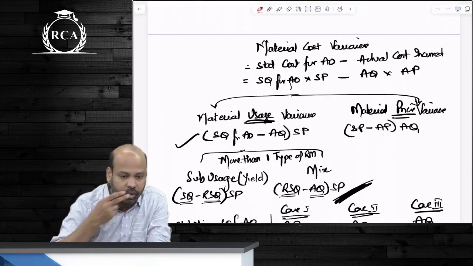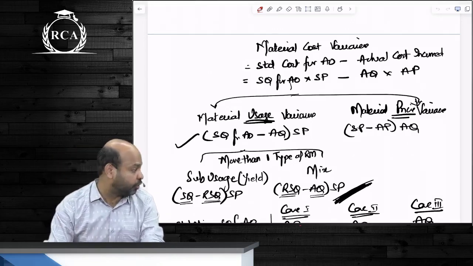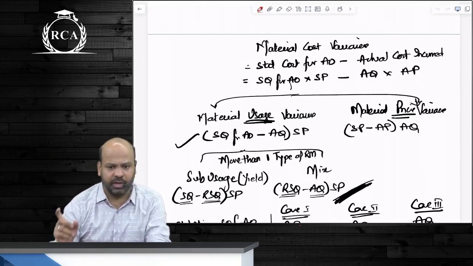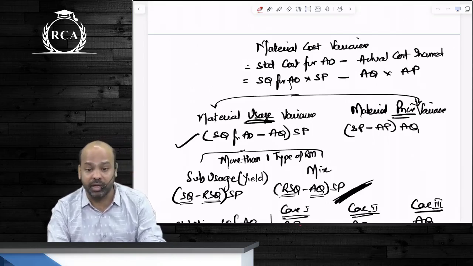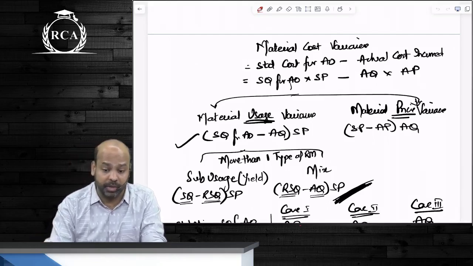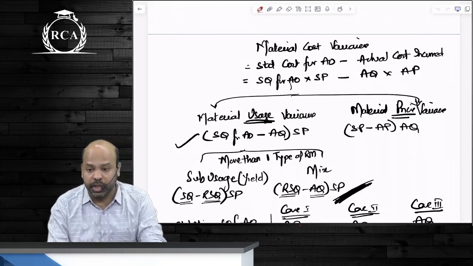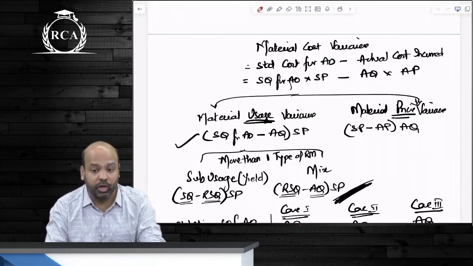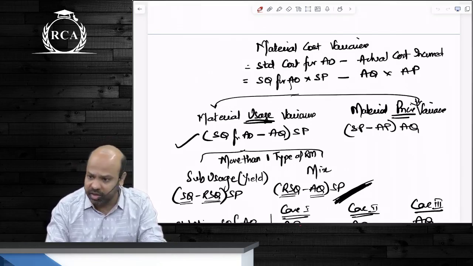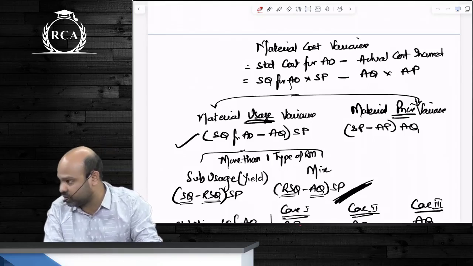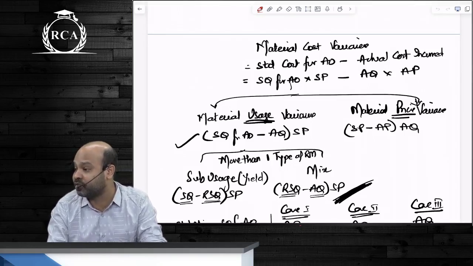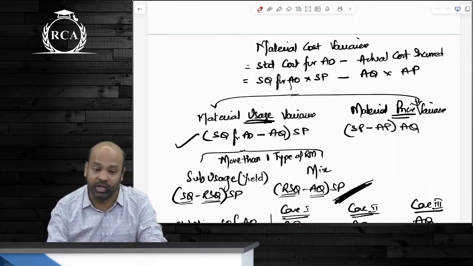Now, based on whether the company is following single plan or partial plan. Single plan is where the company records variances as and when they arise. Partial plan is where the variances are recorded after the finished products are manufactured. Based on that, we have two concepts of material price variance. You can either compute material price variance based on consumption or on the basis of purchases. Remember? I said by default, if they give us actual quantity purchased, you compute material price variance based on actual quantity purchased, not on consumption.